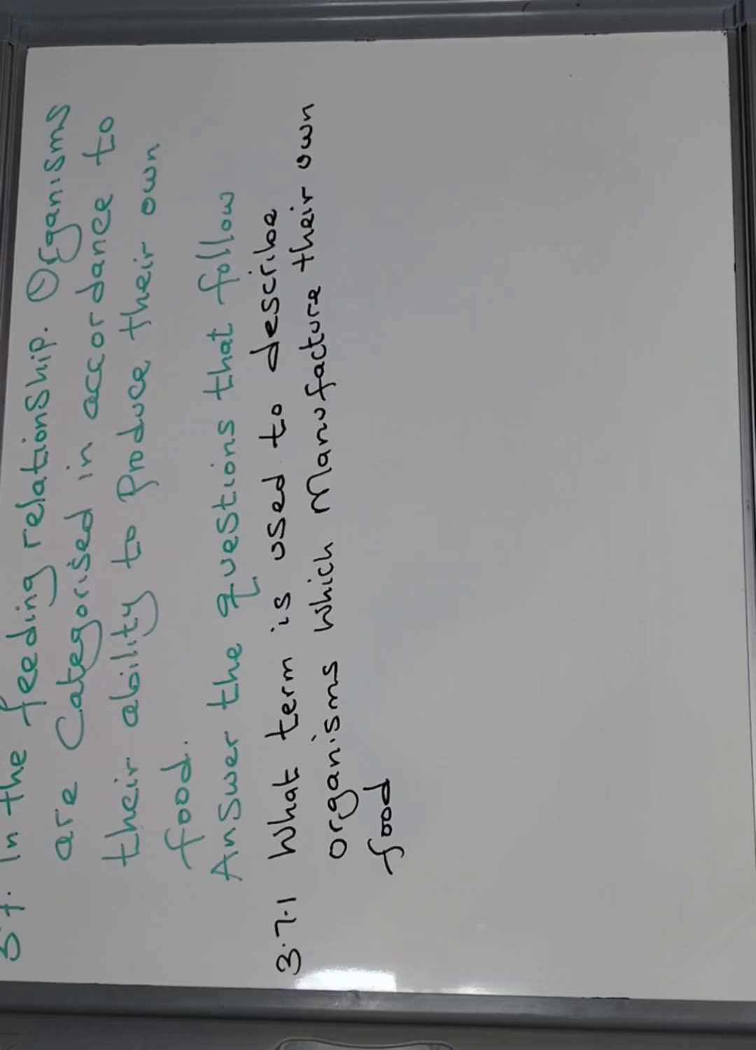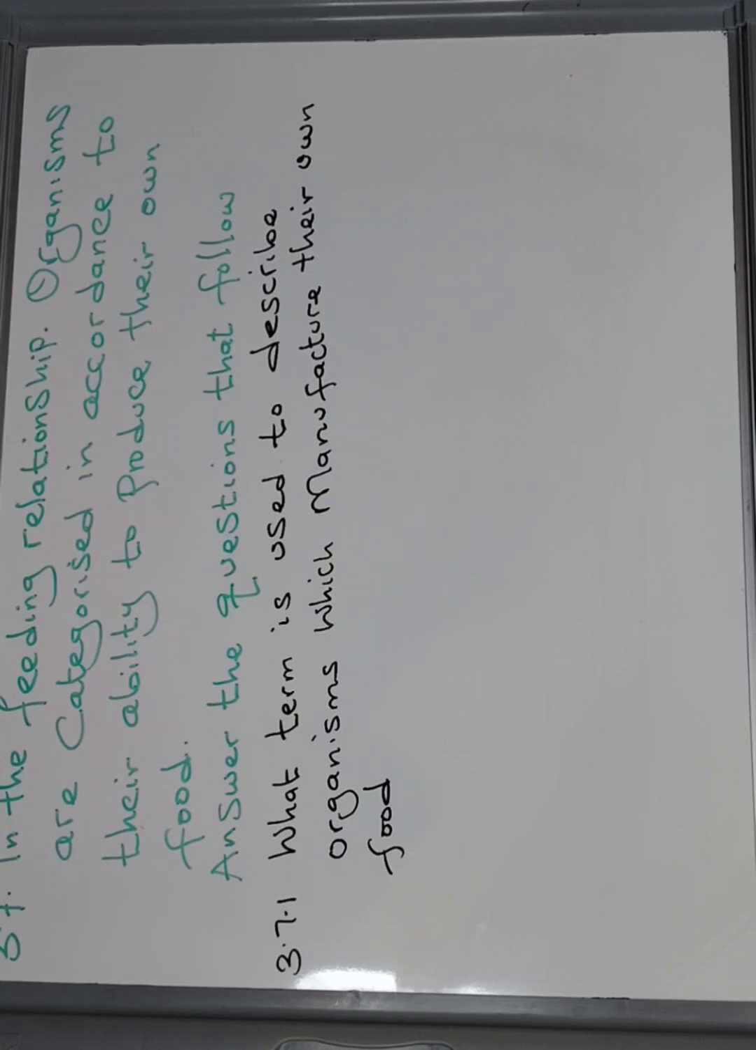Okay, tonight we are looking at this question. It's a grade 8 natural science question. The question says that in the feeding relationship, organisms are categorized in accordance to their ability to produce their own food. Answer the questions that follow. Okay, the first question says, what term is used to describe organisms which manufacture their own food?